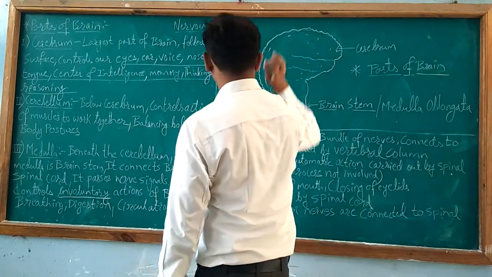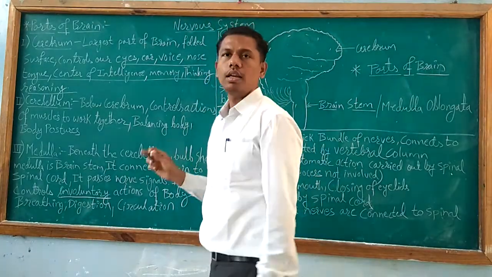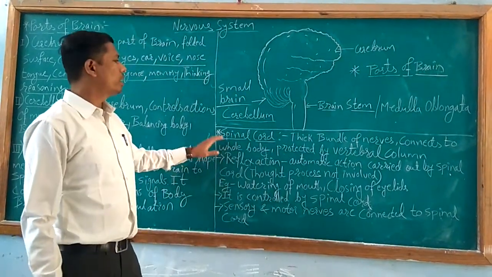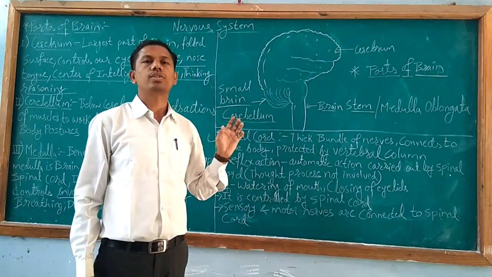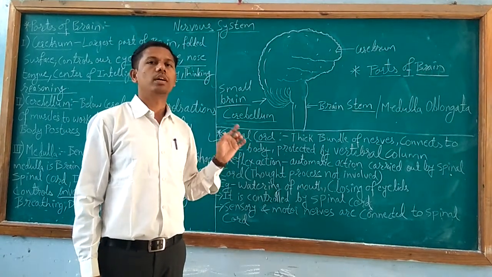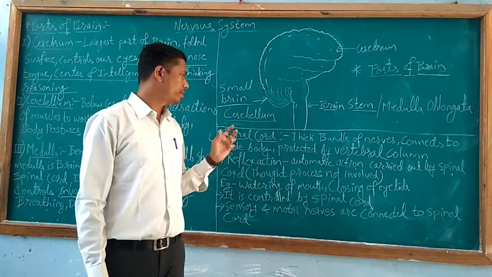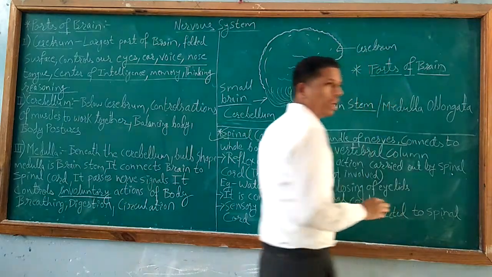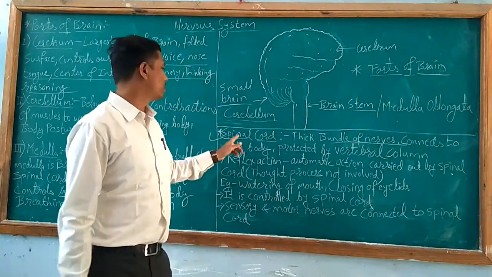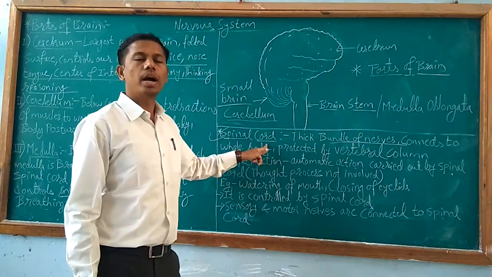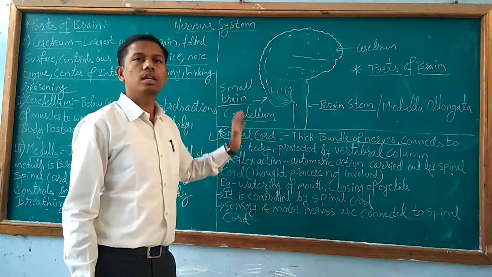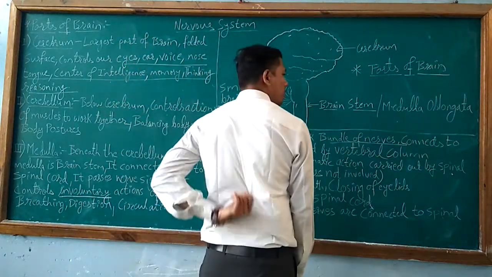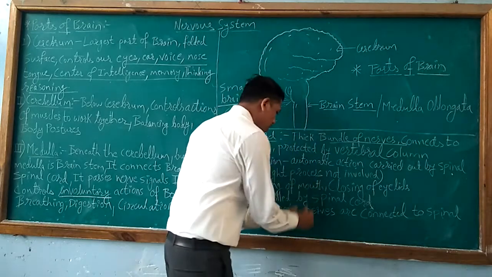Next, the next part is the spinal cord. Spinal cord is also an association of nerve bundles. So nerve cells or nerve bundles come together and they form the spinal cord. Spinal cord is present under the protection of the backbone. So wherever we have a backbone, inside that we have a spinal cord.